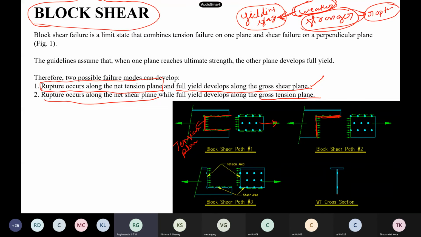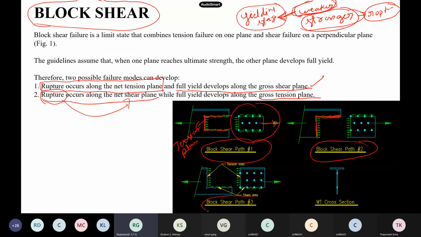Now in the second case, shear is strong. Rupture means strong. Rupture is related to the strong plane. So this is strong, whereas this is a weaker plane. How things fail is very complicated. You can have a joint; it can fail like this, this is one path. Then it can fail like this also, then it can fail like this also.